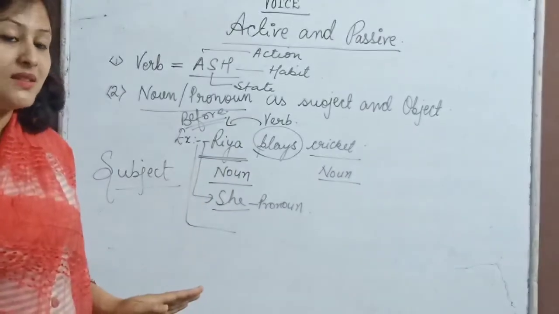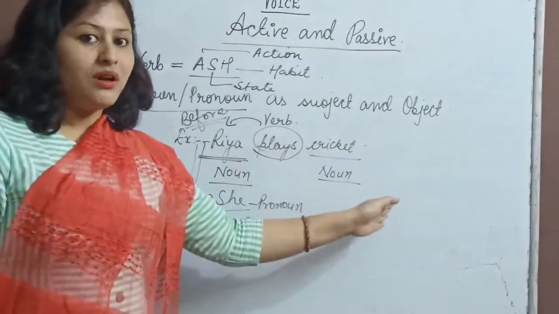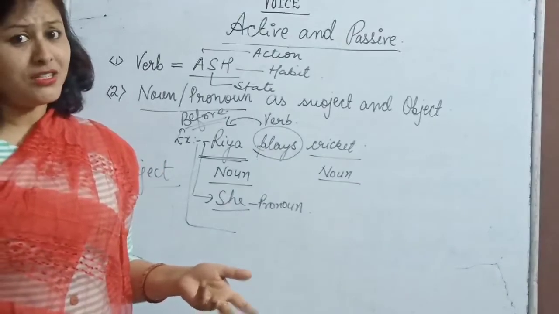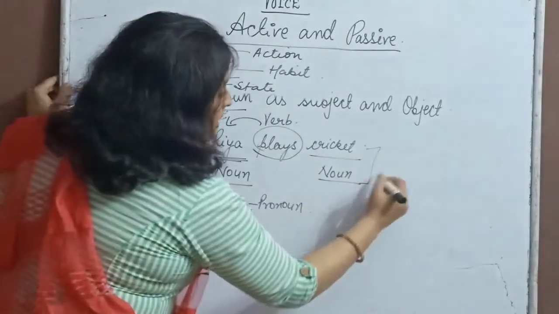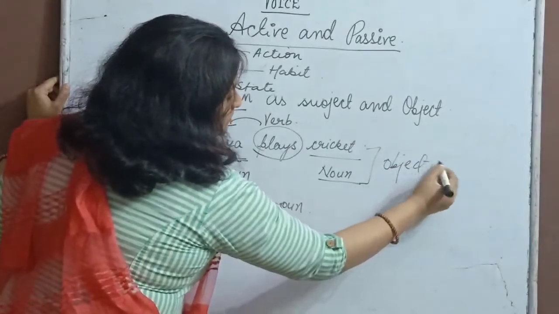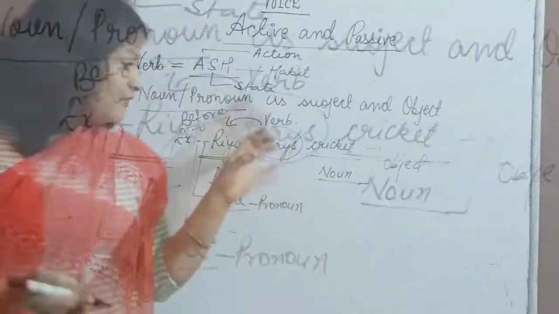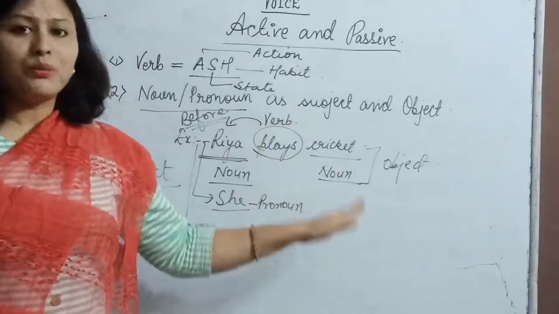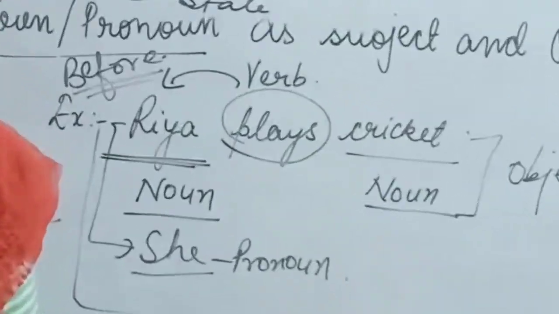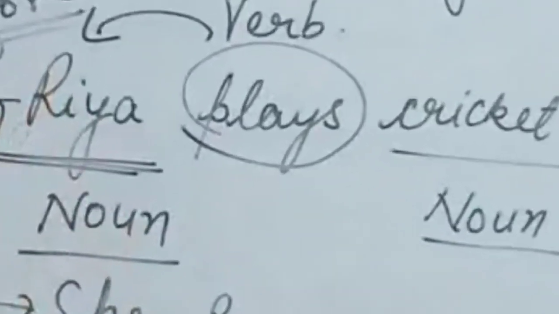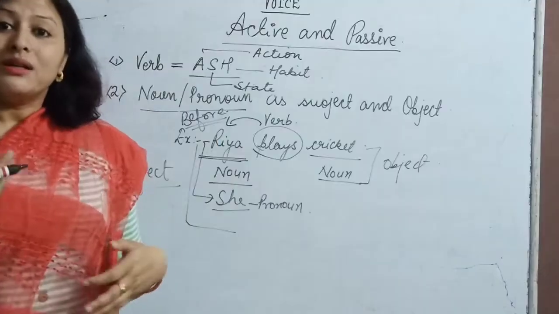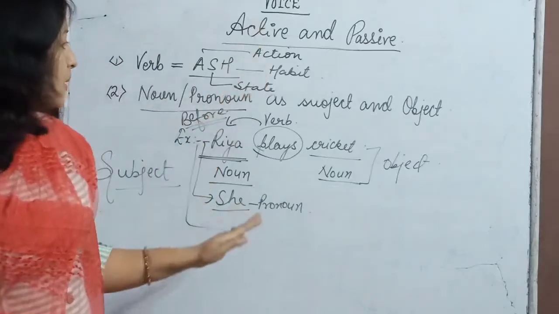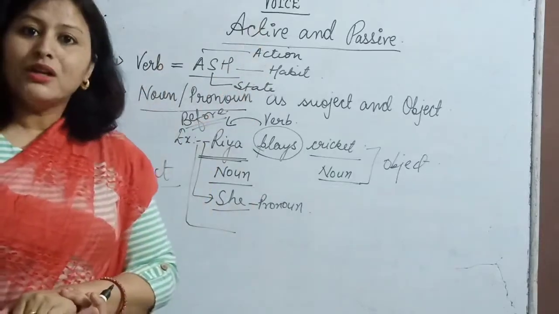When any noun or pronoun comes after the verb, then it is called, of course, the object. Now you can easily identify: if any noun or pronoun comes before the verb, it is the subject; if it comes after the verb, it is the object. I hope it is clear to all of you how to find the subject and object in a sentence. So this is about our verb, subject and object.